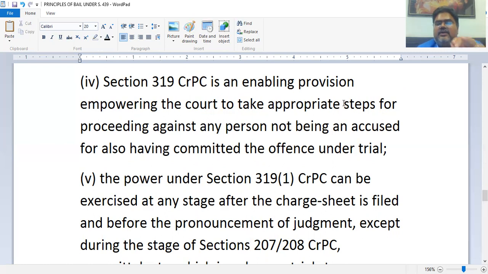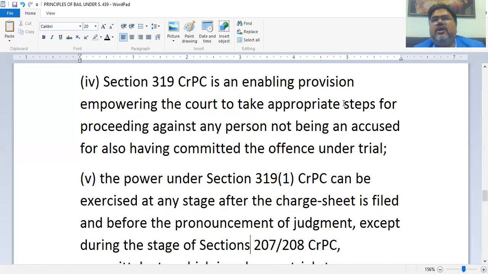but not at the stage of Sections 207, 208 CRPC. Why? Because if you check your Bare Act, you will see this is the stage of committal. Committal means where the subordinate judge, that is, a metropolitan magistrate or judicial magistrate, commits the case to the superior court, that is the sessions court. So this is the stage of committal, and the Supreme Court has held that at this stage, the judge who is doing this committal is only an administrator.